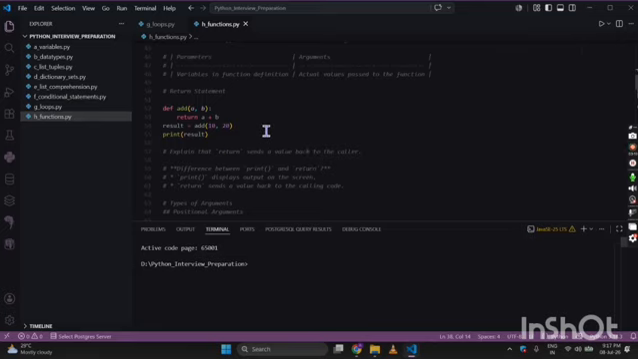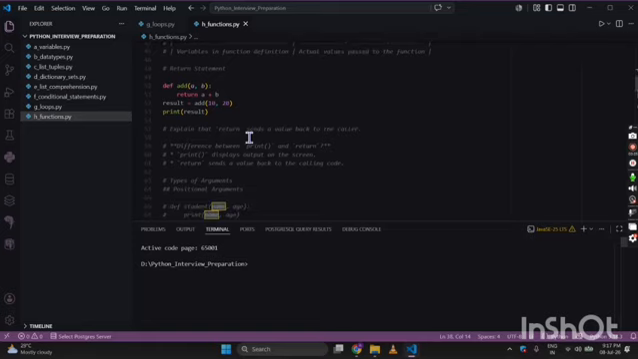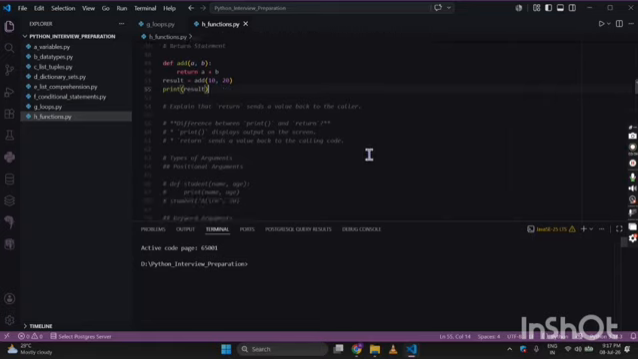Now if we ask, do we have a return statement? Yes, we have a return statement in Python. Suppose I am performing the addition operation over here, we do have a return statement that is going to return the result of two variables, and we can print that return value as well. Now can a function have multiple returns? Yes, it can have multiple returns.